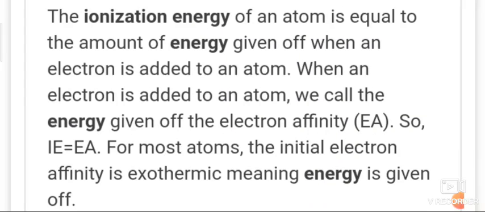In general it increases along the period owing to increase in effective nuclear charge and decrease in atomic size across the period.